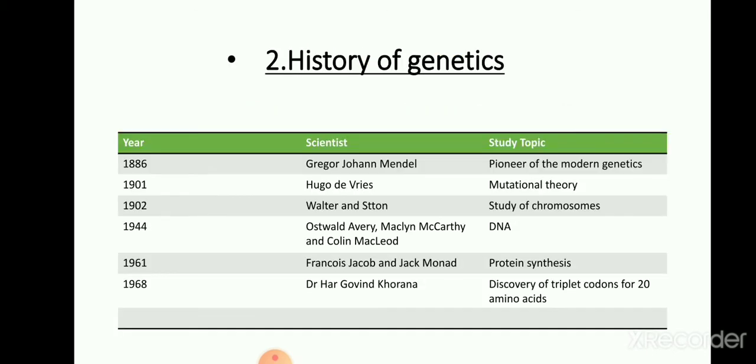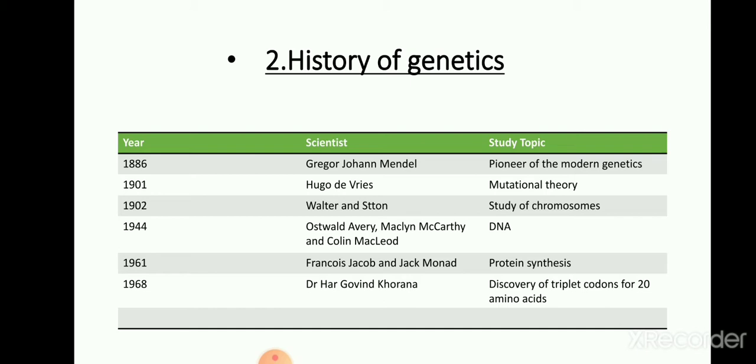History of genetics. In the year 1866, Gregor Johann Mendel, who was the pioneer of modern genetics, made many contributions on the pea plant to explain hereditary character. In 1901, Hugo de Vries gave the mutation theory and understood the reason behind sudden changes. In 1902, Walter Sutton observed paired chromosomes in the cells of a grasshopper. What is a chromosome? A chromosome is made up of nucleic acid and proteins present in the nucleus of cells, and is the component that carries hereditary character in living organisms.